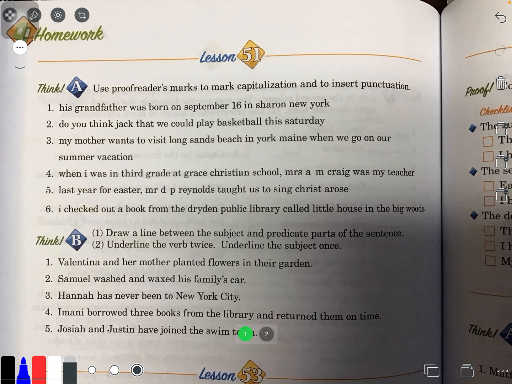So in your language books, turn to page 222. Page 222. We are just going to do lesson 51 for today. Tomorrow we'll do lesson 53. All right, thanks for turning to page 222. And for today, it says in Think A, use proofreader's marks to mark capitalization and to insert punctuation.